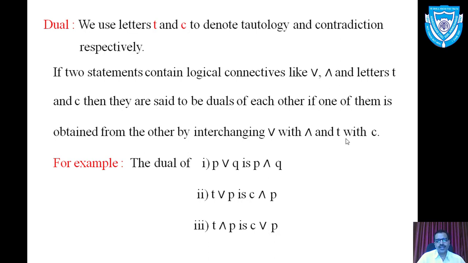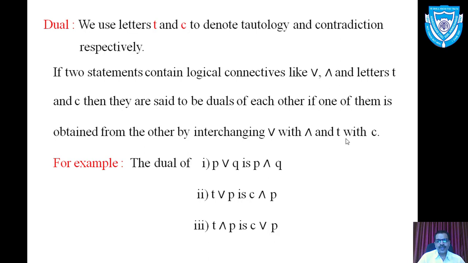According to the definition, if you want to obtain its dual, replace T by C and replace or by and. So the dual of the statement pattern T or P is C and P.